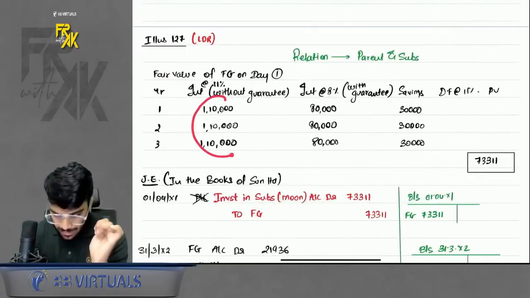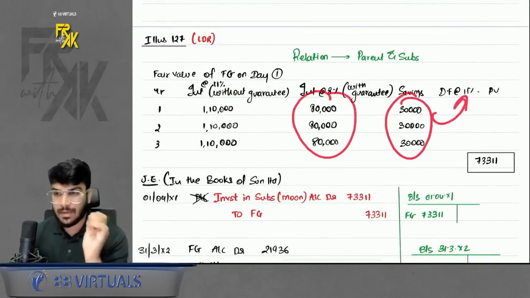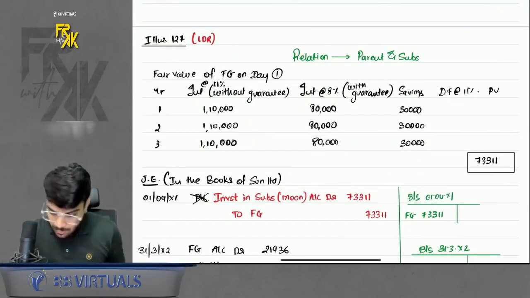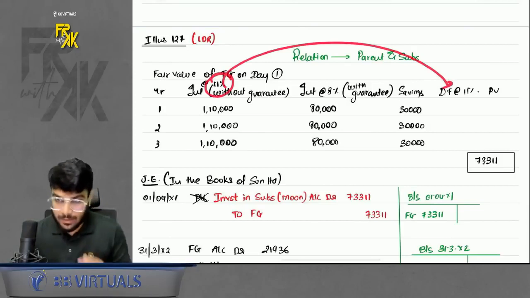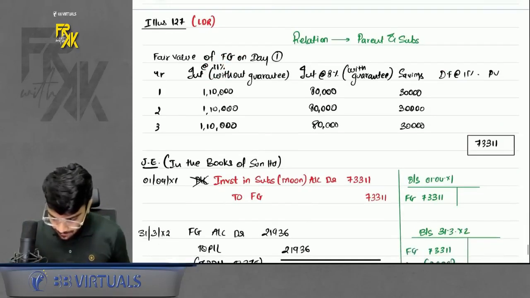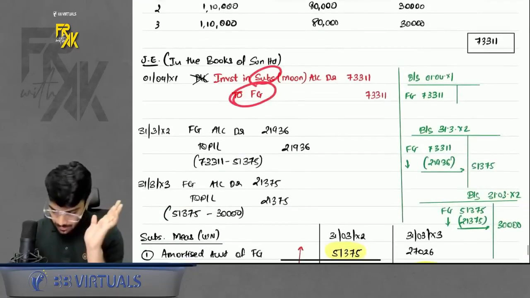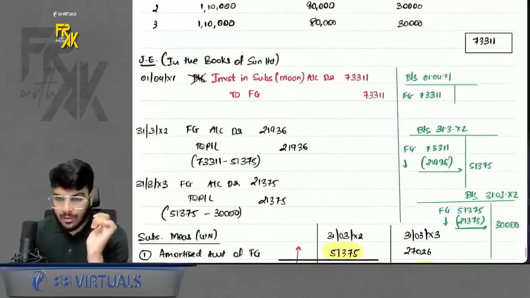So, interest without guarantee 1 lakh 10, with guarantee 80. Savings is 30, bring it to present value. For bringing it to present value, use the rate of without guarantee. Okay, we got this. Because a relationship is involved, we will book investment in subsidiary against the financial guarantee. First point. Now, how to do the year-end accounting?